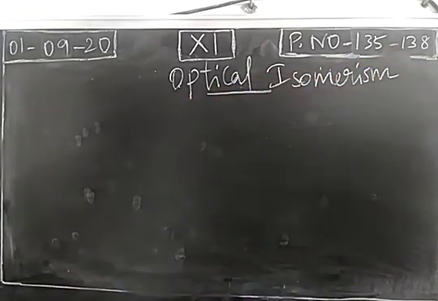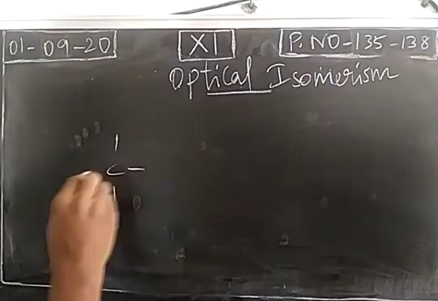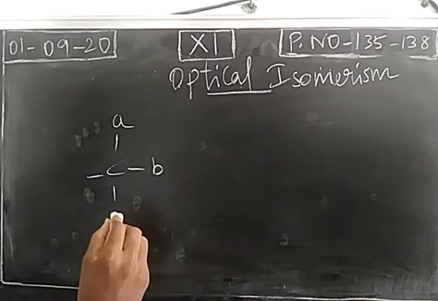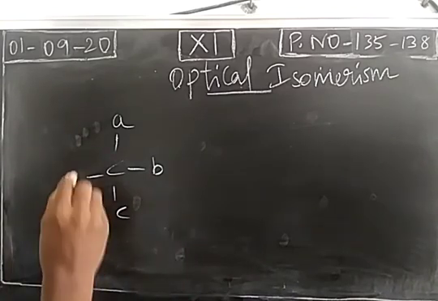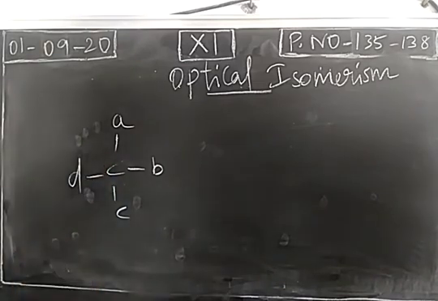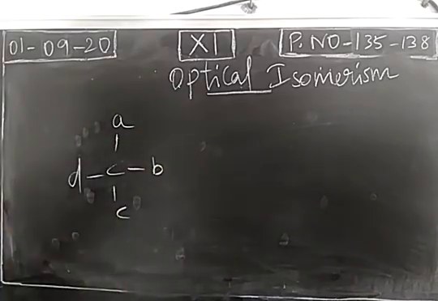If you take optical isomerism, consider an organic compound. The central atom is carbon. This is bonded with 4 different atoms or groups, right?